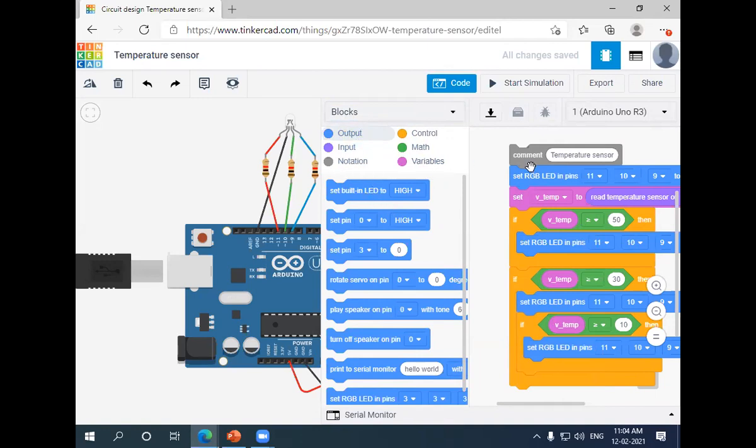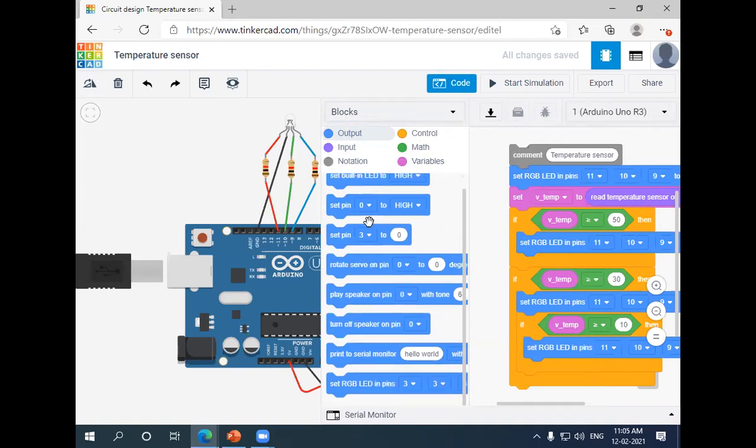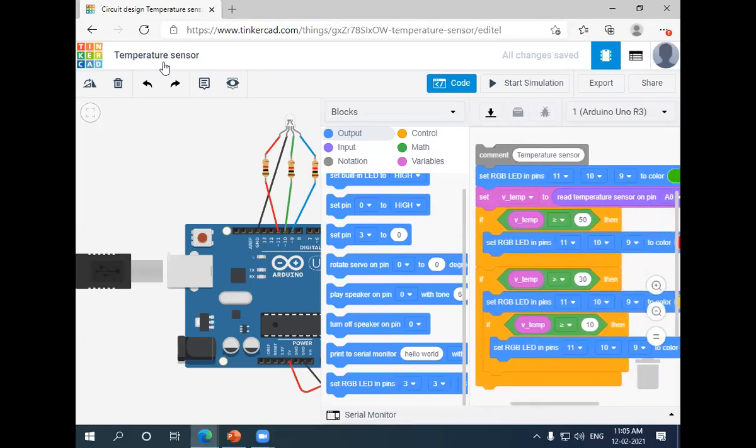So I'm setting my pin, set RGB LED pin. Here you can see these components are already present, whenever we click on output, we can see the components. So I'm just dragging and dropping set RGB LED pins, because I'm giving the connection to the 11th pin, 10th pin and 9th pin.